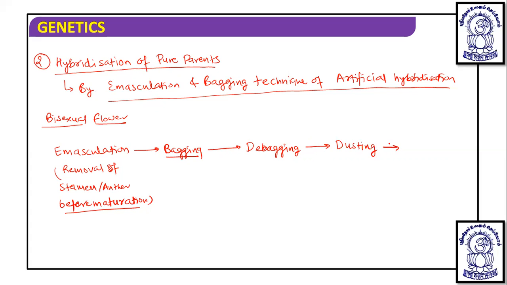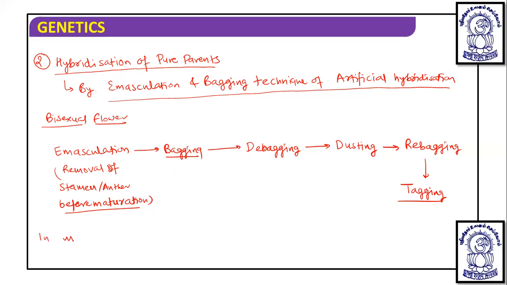After dusting, we need to allow them to fertilize with the desired male gamete, or we need to allow them to develop the pollen tube and then fertilization will occur. So we carry out rebagging. After rebagging, fertilization can occur, but before that, we tag that particular plant to show that artificial hybridization is done. So this is the procedure in a bisexual flower.